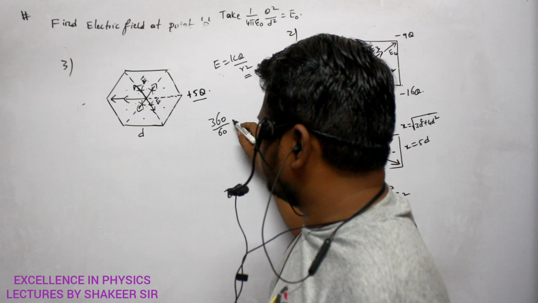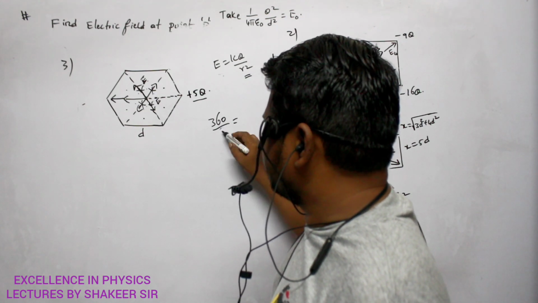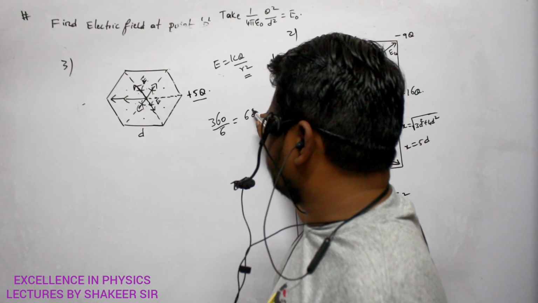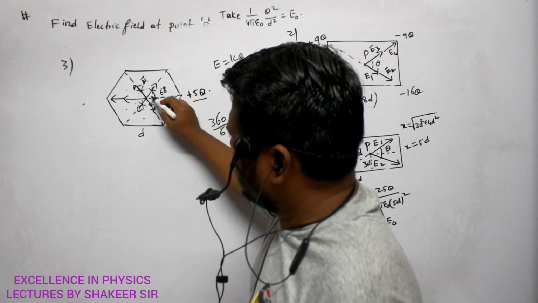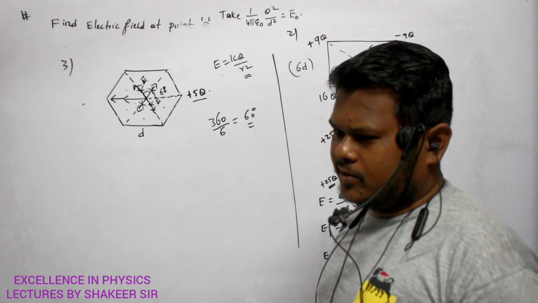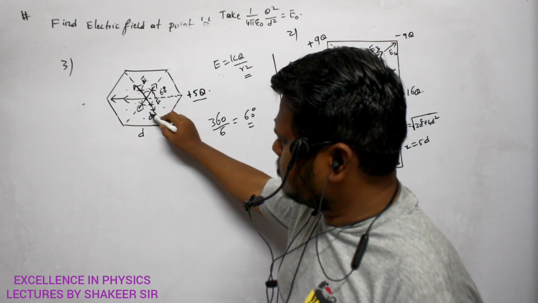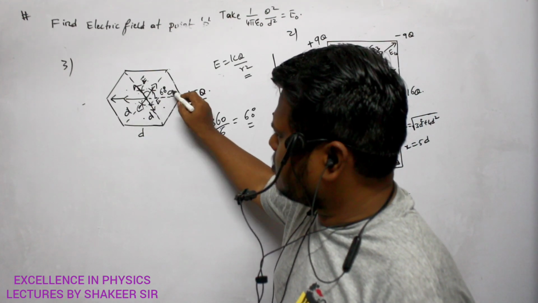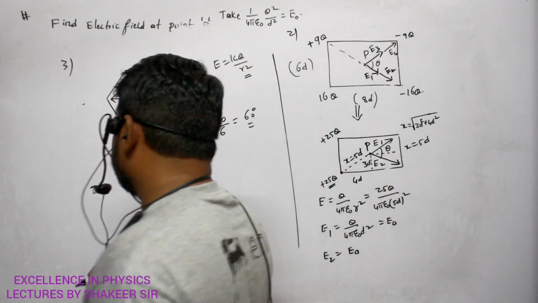360 by 6 is how much? 60 degrees. That's all, no? It means each of the vertices is making how much angle? 60 degrees. So if it is 60 degrees, then it is an equilateral triangle. If this distance is d, this is also d, this is also d, this is also d. Are you able to understand? Then find out the electric field.